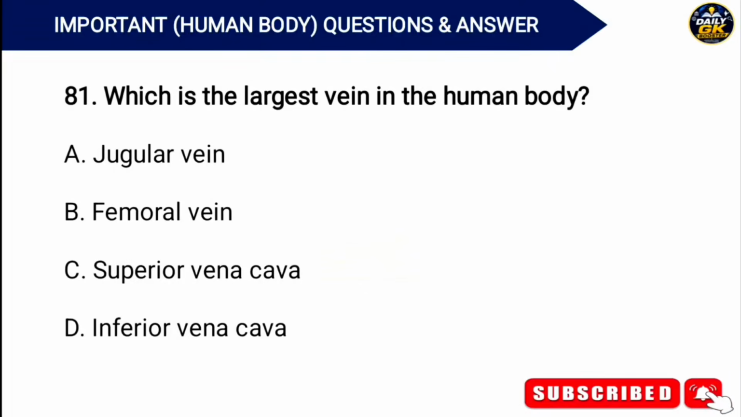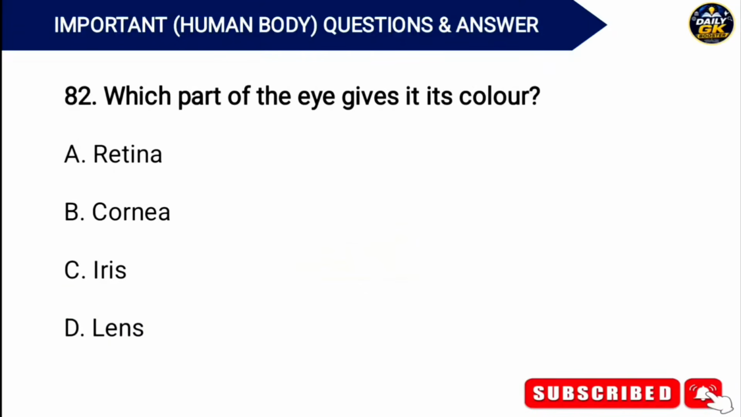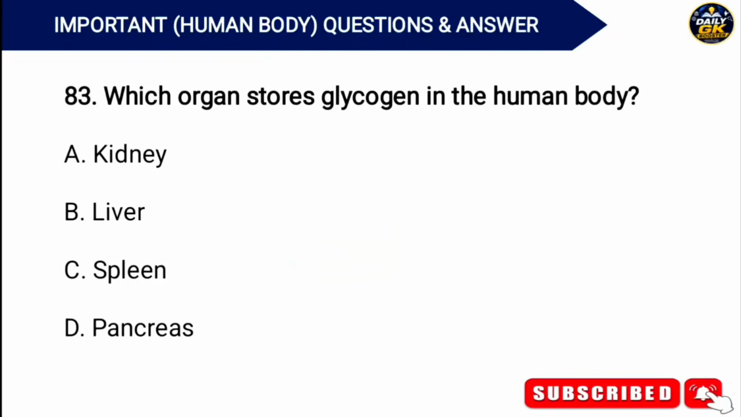Which is the largest vein in the human body? Answer. Option D. Inferior vena cava. Which part of the eye gives its color? Answer. Option C. Iris. Which organ stores glycogen in the human body? Answer. Option B. Liver.